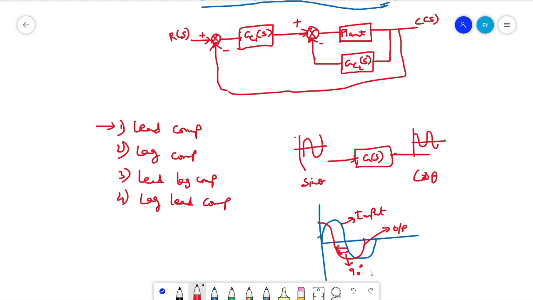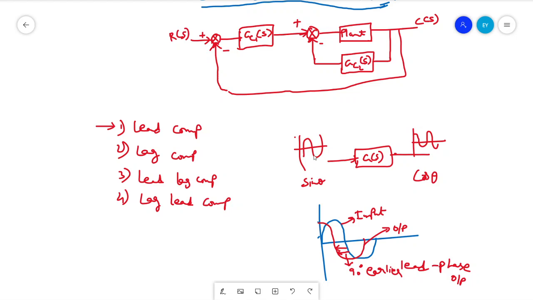How is the 90 degrees phase shifted? The red plot is coming 90 degrees earlier. That means the phase shift is leading. This output leads the input. The input is coming 90 degrees late. That's what we can observe from this graph. So if your input is this one and the output is the green one, which is the leading output, the lead output, it is produced by giving a certain transfer function to your system.